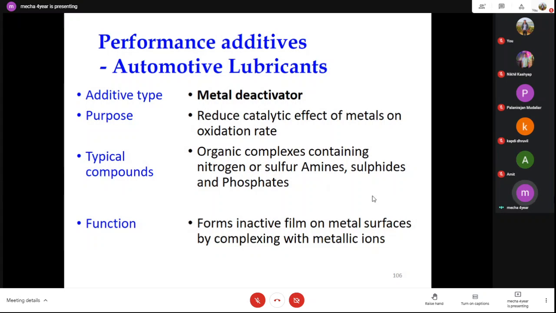They are organic complexes containing nitrogen, sulfur, amine, sulfide, and phosphate. Their function is to form an inactive film on the metal surface by complexing with metallic ions, so that there is no corrosion. This reduces the catalytic effect of metals on oxidation rate.